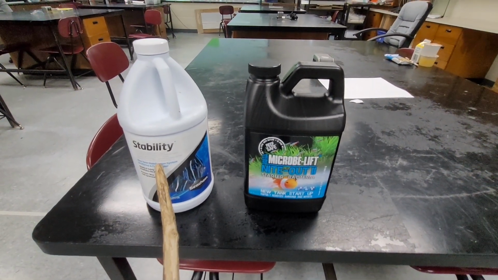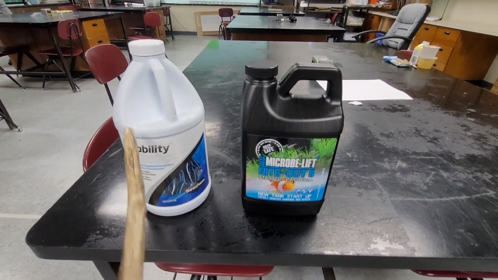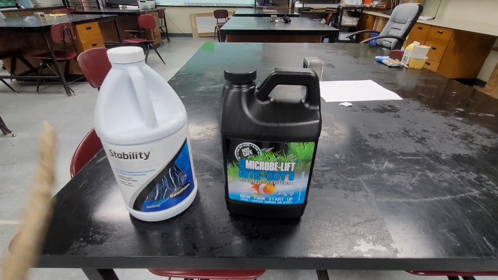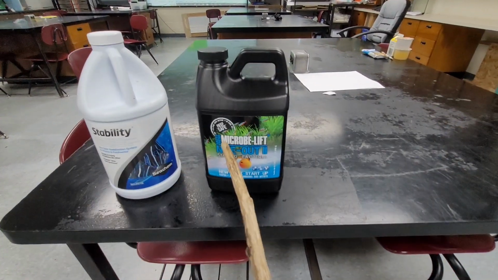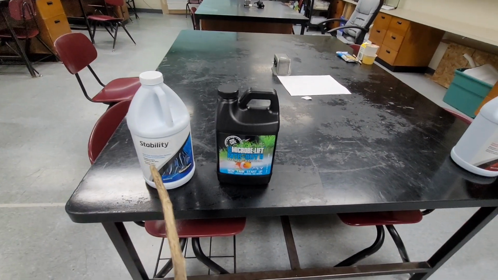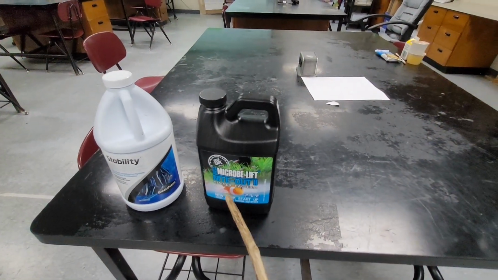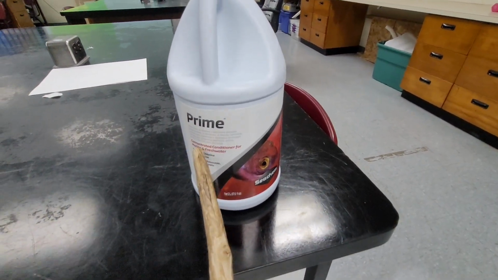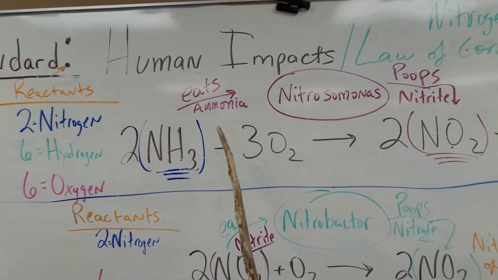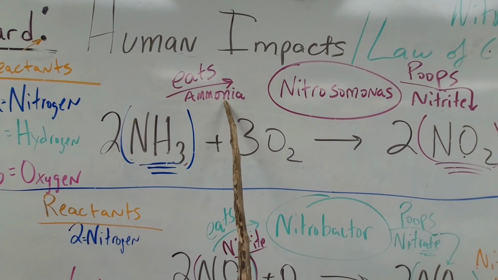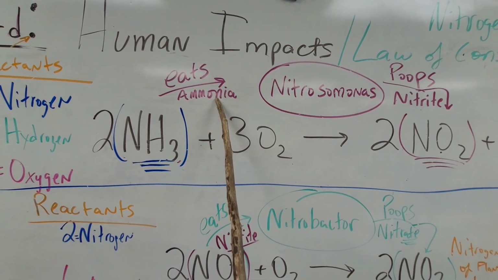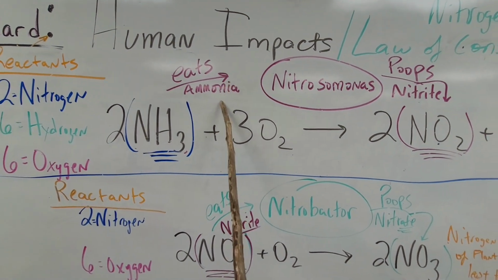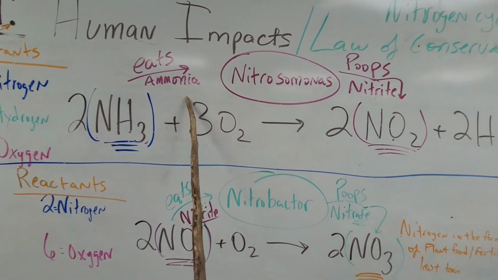So when we do some testing over there, when we find out we have too much ammonia and too much nitrite, we start adding these bacterias. Okay, and these 2 bacteria in the Stability and this Nite-Out are the Nitrosomonas and the Nitrobacter. Now, this tank can still be toxic, so we use Prime. Prime can actually take the ammonia and make it unable to be toxic. It just binds it, and it makes it unable to be toxic to the fish and harm them. It's still there, but it just binds them for a while. It doesn't last forever. It's a temporary effect. It only lasts about 48 hours.